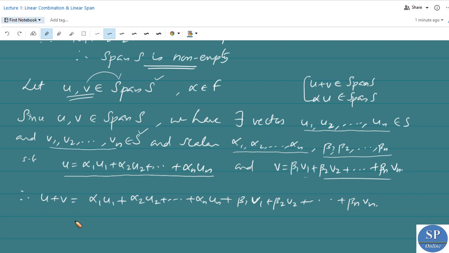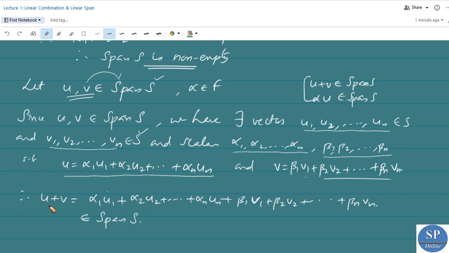This also belongs to span S, because u plus v is a linear combination of u1, u2, u3, etc., un, v1, v2, v3, etc., vn, and these are elements of S.